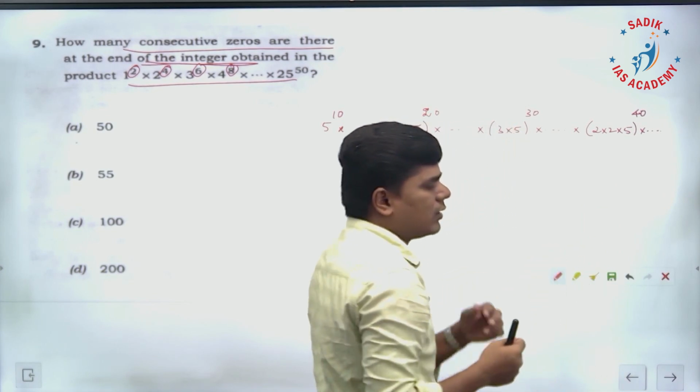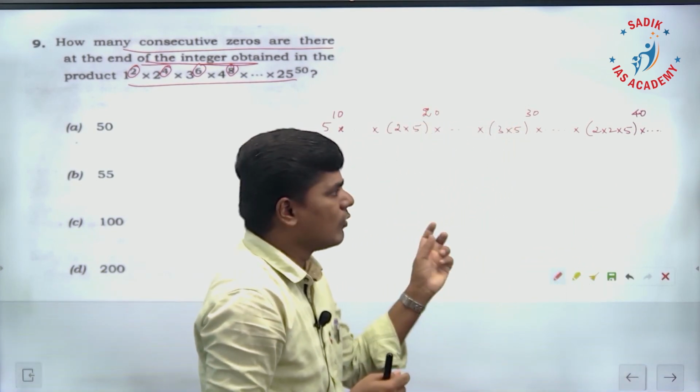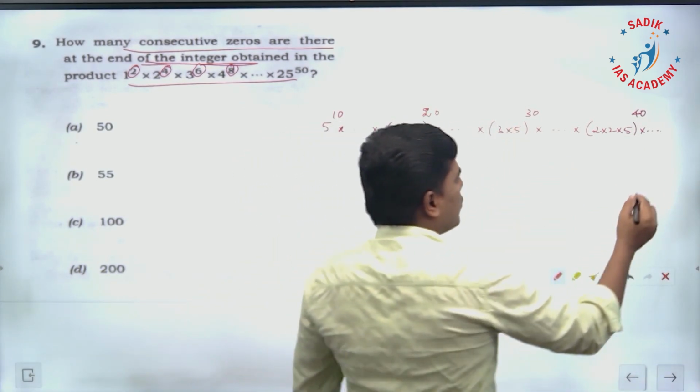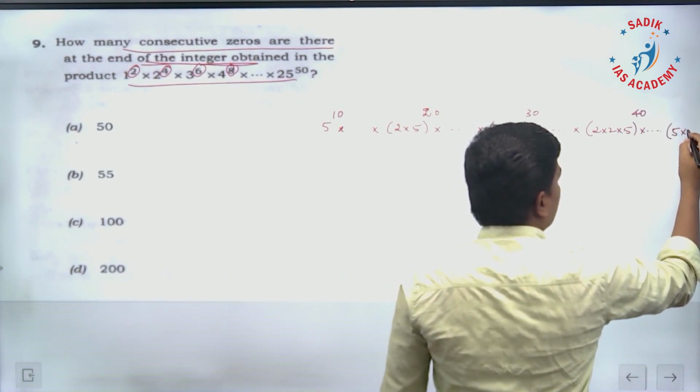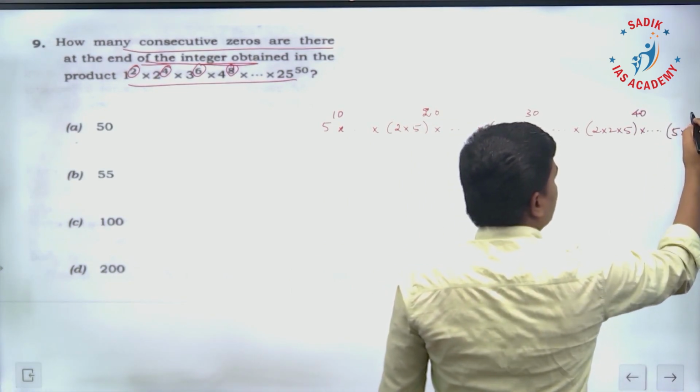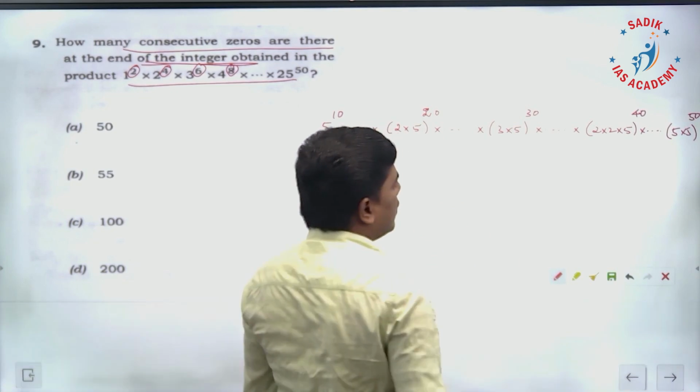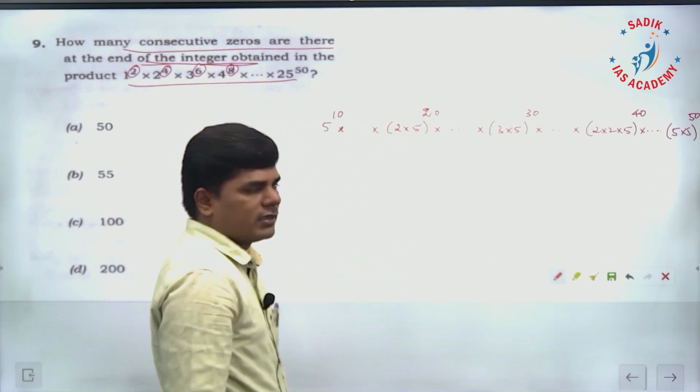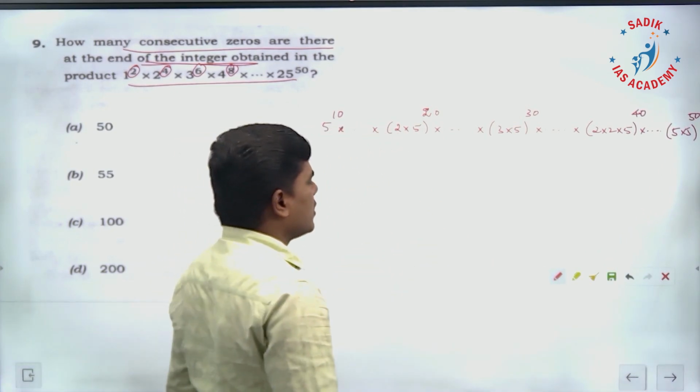And then next, in 21, 22, 23, 24, no 5's are going to come. Then 25 means it is going to be 5 into 5, power what? 25 means power 50, that is given in the question itself. Now you count the number of 5's, that many zeros are going to come at the end of the product.